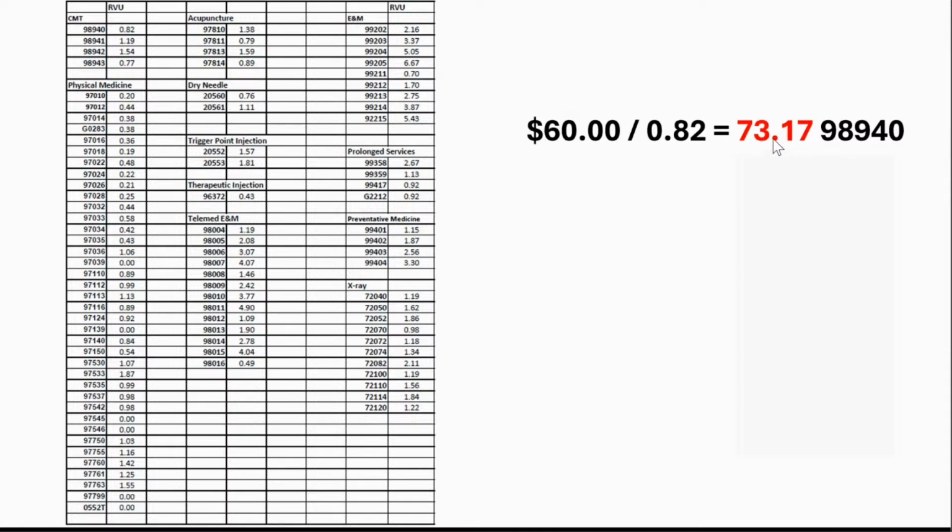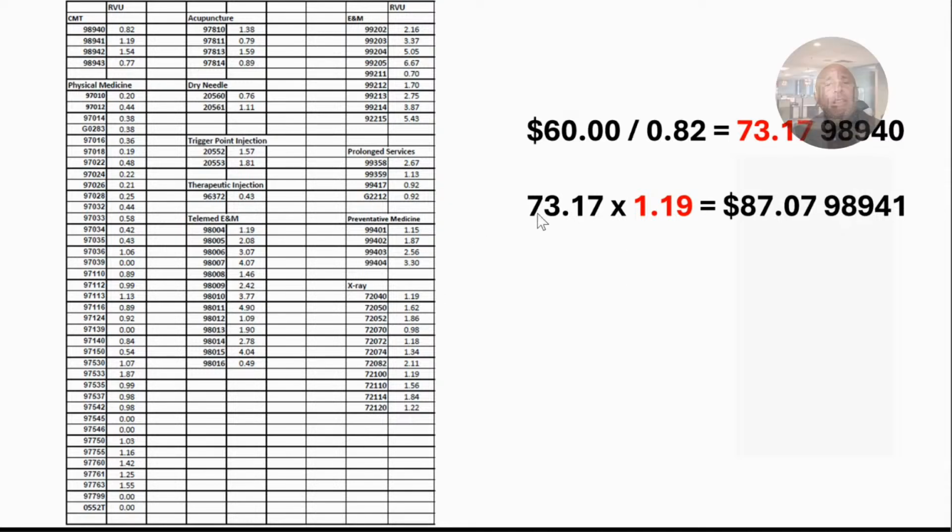Now, 73.17 actually isn't the price of anything. It's what we call a conversion. I then take 73.17 and I multiply it by any other code's RVU. So you'll notice if I take 73.17 multiplied by 1.19, which is the value of 98941, it gives me 87.07. Now, I'd probably round that up to 88 personally, but needless to say, if my price is 60 for a 98940, what should be the price for a 41? Well, rounding up, actually about 90. Notice about a third difference. What I want you to start to see is that have a reason. I want to be able to defend this.